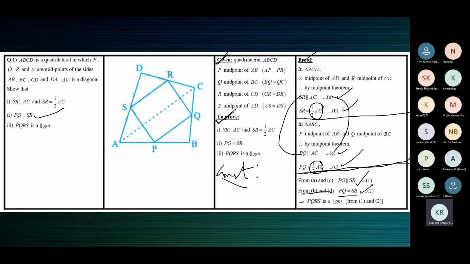Now from 1 and 2, PQRS is a parallelogram. Because in the quadrilateral PQRS, we have proved that PQ is equal to SR, and we have also proved that SR is parallel to PQ.